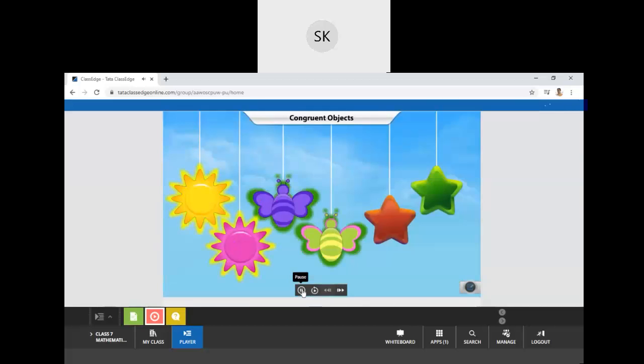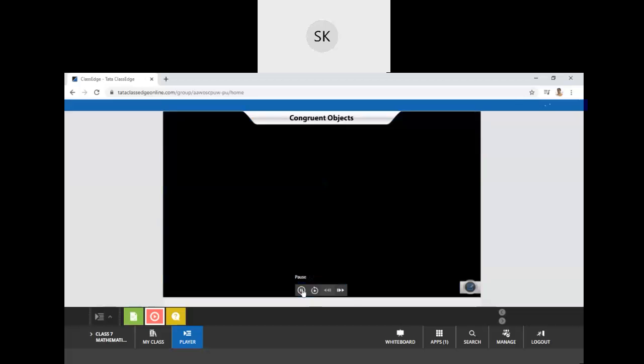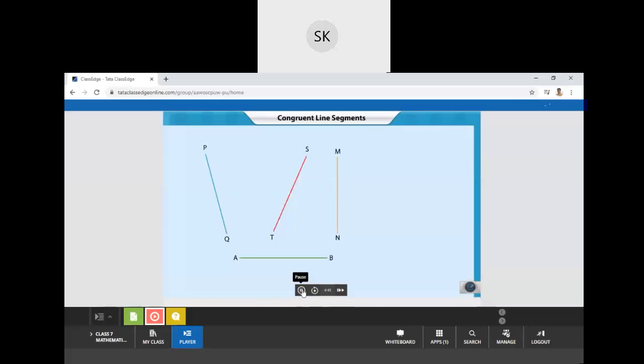Two objects are equal or congruent if they have the same shape and dimensions. Take a look at these four line segments. Do they all have the same length? Line segments are congruent.